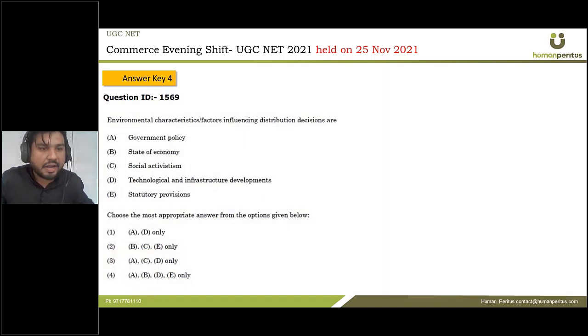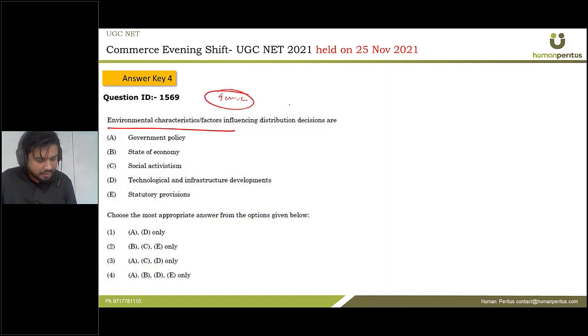Next question says environmental characteristics influencing distribution decisions are. Again it is a very generic question. Let us see the statements. Government policy, more or less, yes. State of economy, again, yes. Social activism, I mean, there is no relation between the distribution decisions one is taking and social activism, so this is incorrect. Technological and infrastructure development, definitely this is included. Statutory provisions, again it is included. So the correct answer is A, B, D, and E. Answer key 4 is the right answer.